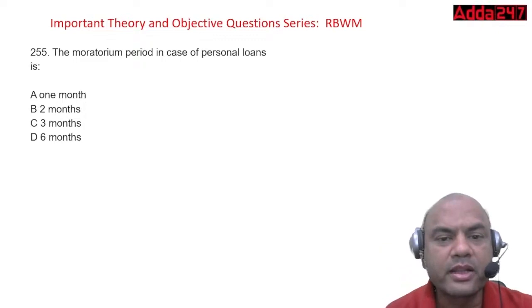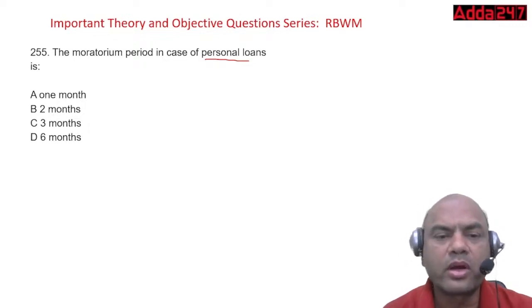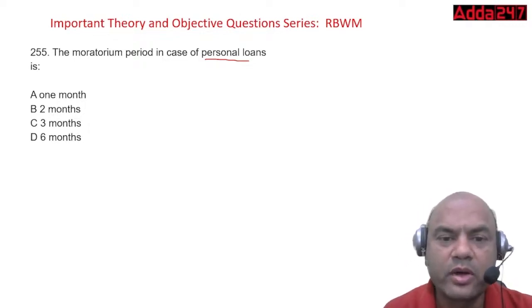The moratorium period in case of personal loans is: 1 month, 2 months, 3 months, or 6 months. What is the moratorium period? Firstly, you tell me what the moratorium period is.